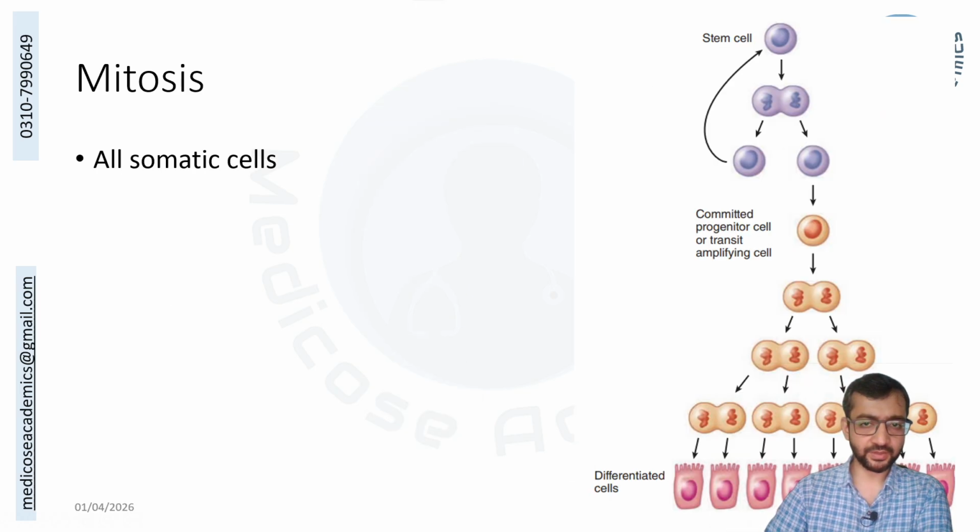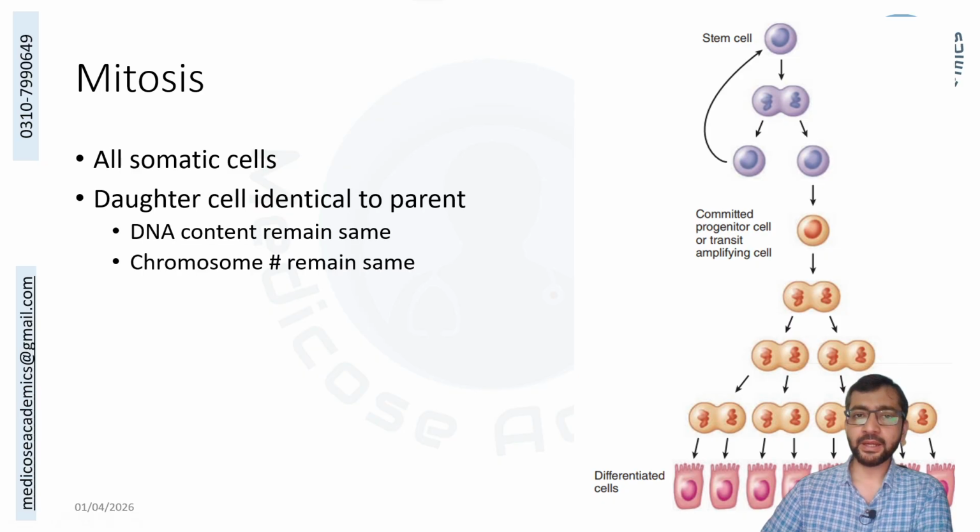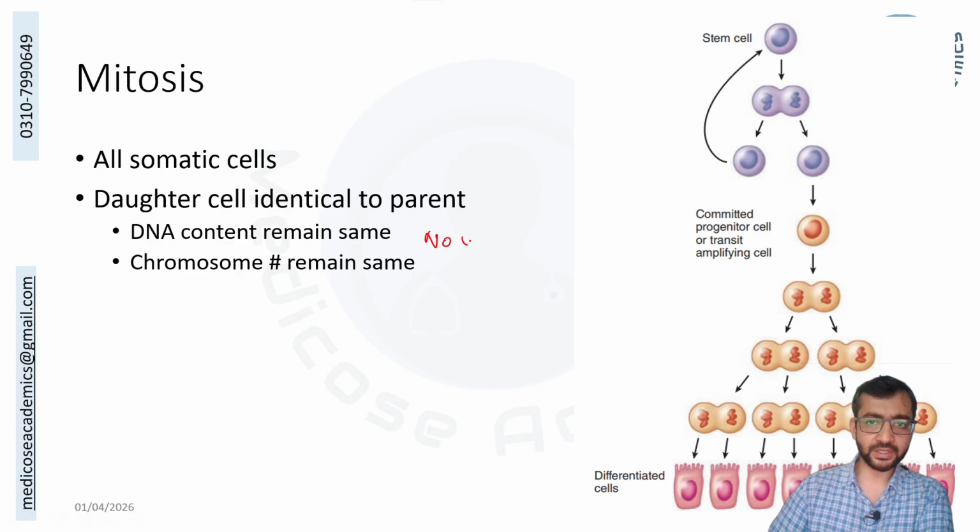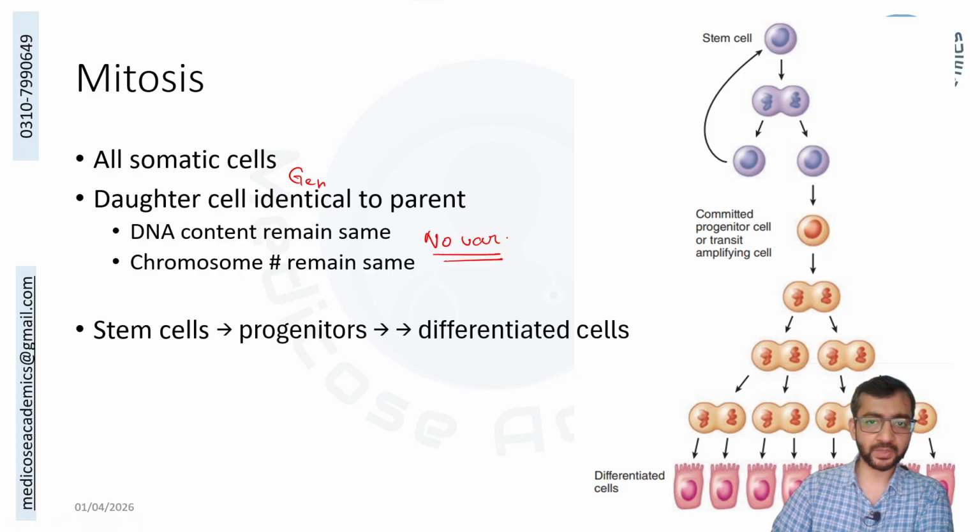Mitosis is the type of cell division that occurs in all the somatic cells, all the body cells, and in it the daughter cells are identical to the parent cell, especially in the case of DNA content. DNA content remains the same, chromosomal number remains the same, and there are no variations created at this point. So they are genetically identical to their parents.